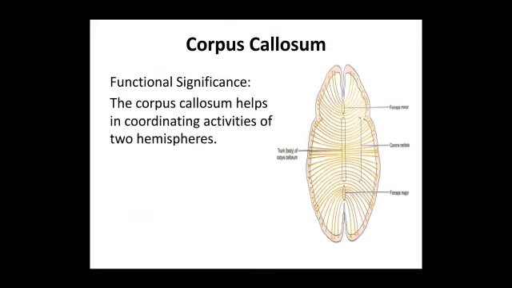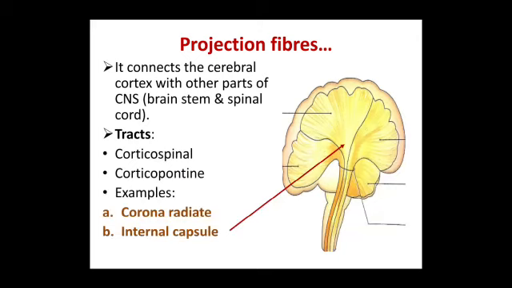So the functional significance of this is that the corpus callosum helps in coordinating activities of the two hemispheres. So with this, we have concluded the commissural fibers. Next, going on to the projection fibers. It connects the cerebral cortex with other parts of the central nervous system, that is brainstem and spinal cord.